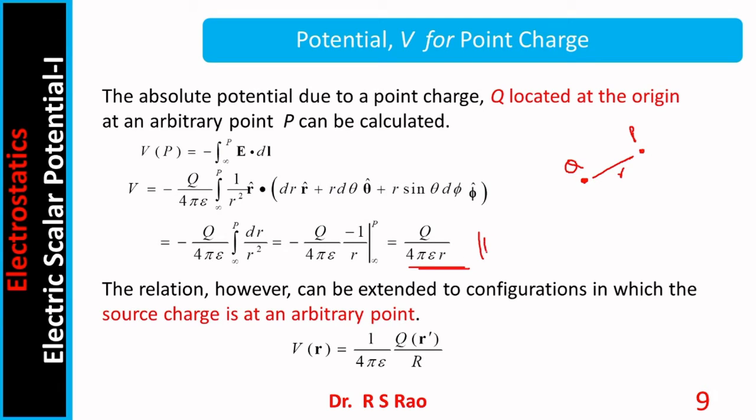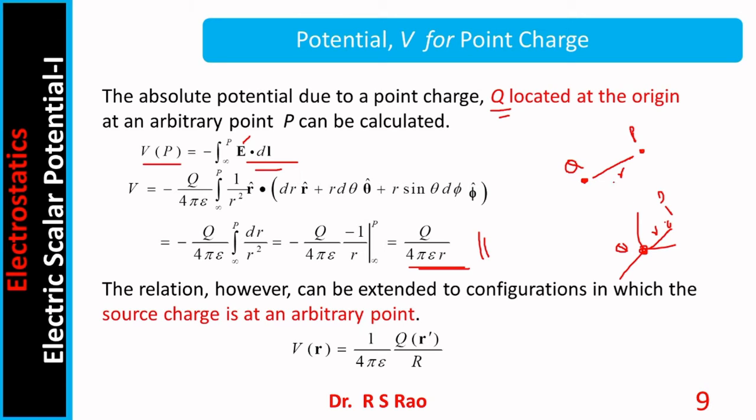How has this come about? For that, we consider a point charge Q located at the origin. We consider a point P somewhere here, at a distance of R. Now, the definition: Vp is minus the integral from infinity to point P of E dot dl. What is E here?